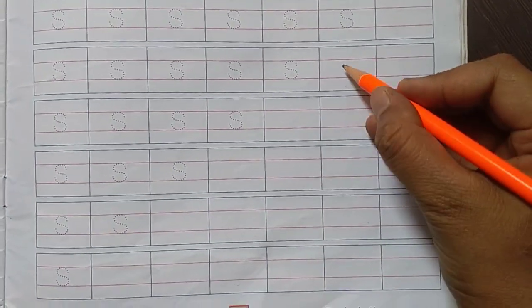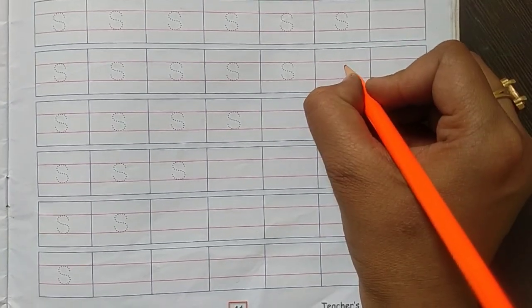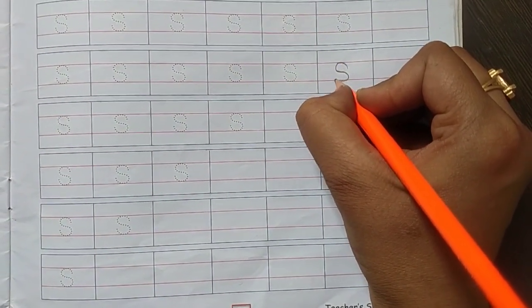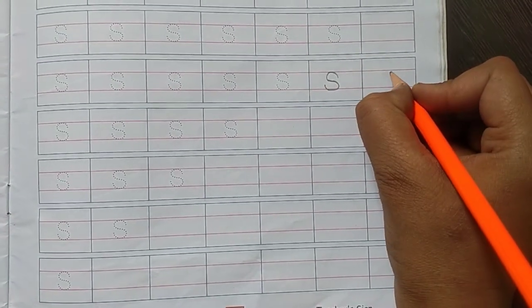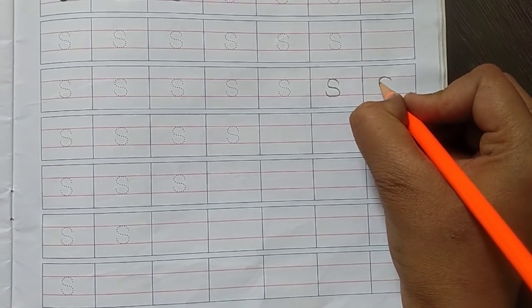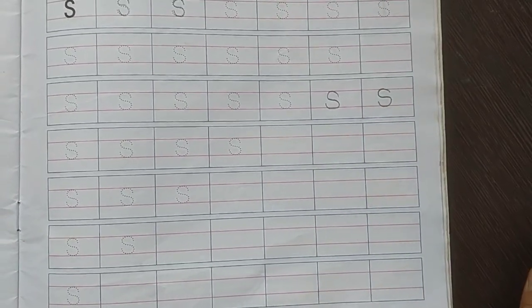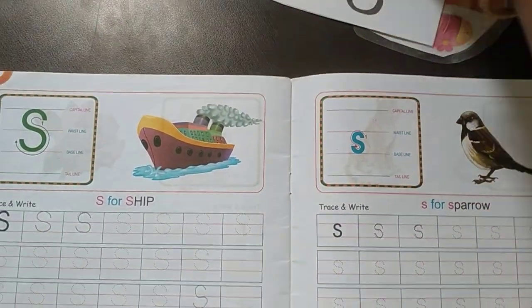We will use 2 lines only in the middle. Up, down, curve, lowercase s. Again curve, again curve, lowercase s. So this is all about letter S.